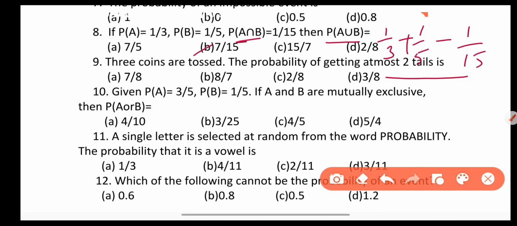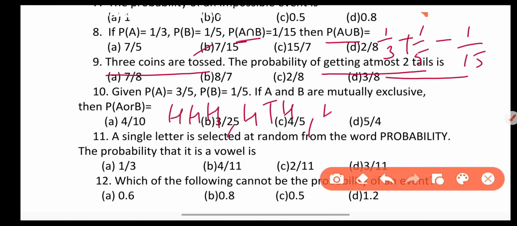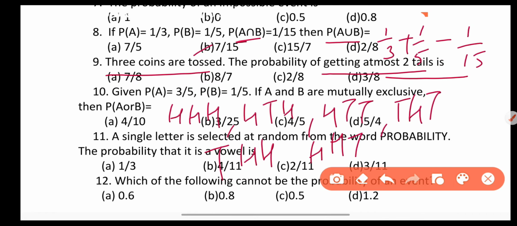Next question, 3 coins are tossed. The probability of getting at most 2 tails is. At most 2 tails means maximum 2 tails. Now sample space for 3 coins is HHH, HTH, HTT, THT, THH, HHT, TTH and TTT.